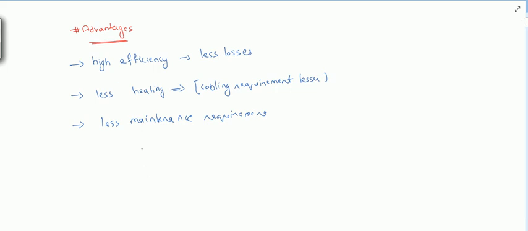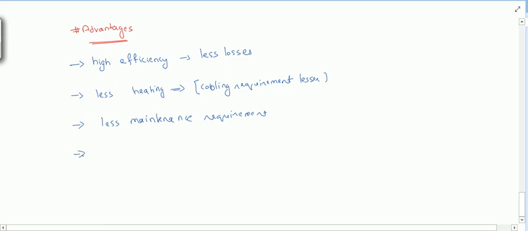Now as the power electronic converter has no rotating part, there will be no term for inertia, right? Because it is not in motion, so we can say that it gives a faster response. So these are some advantages of power electronic converter.